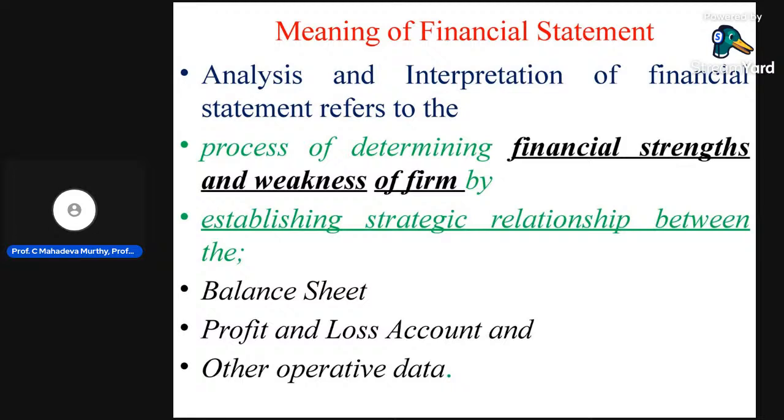In the trading account, gross profit or gross loss is mentioned. Then in the profit and loss account, net profit or net loss tells about that. In the balance sheet, what the liabilities of the organization are and what all the assets of the organization are, this financial statement tells about that. Therefore, it is a process.